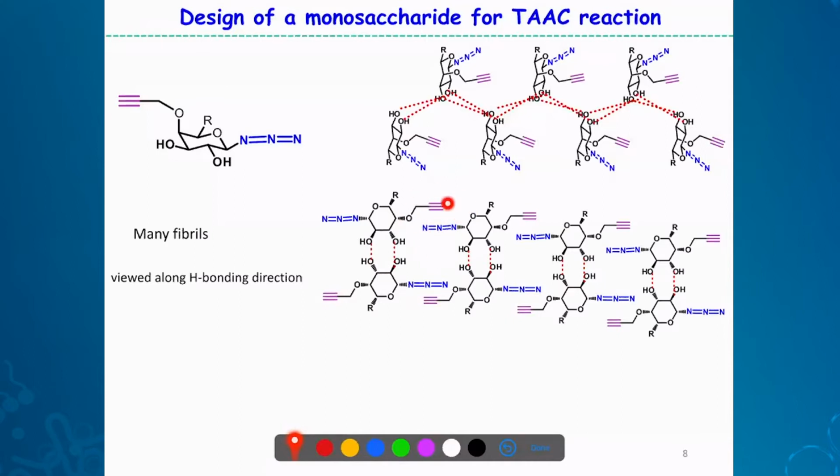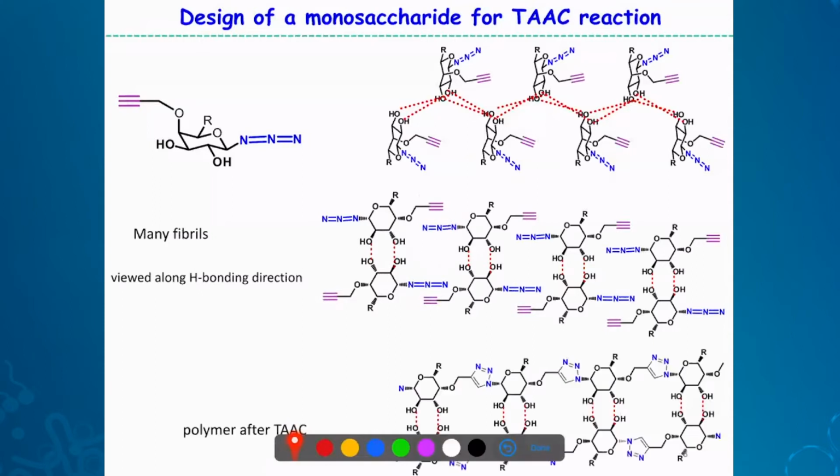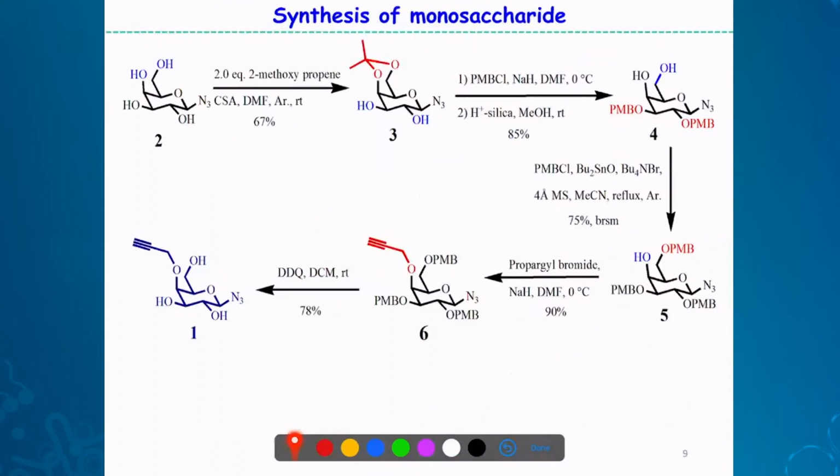If so, I am placing this azide and alkyne at proximity, and they can undergo easy reaction to give this kind of glycopolymers wherein these two sugar units or many sugar units are connected by this kind of triazole linkage. To see that, yes, we have made this material, simple chemistry. I will not bore you with the synthetic scheme.